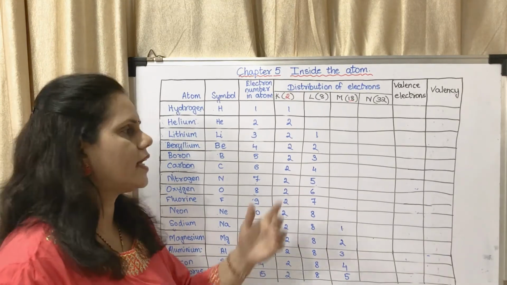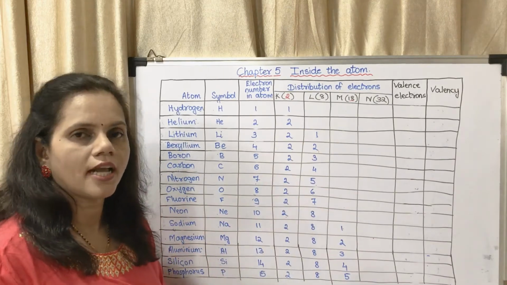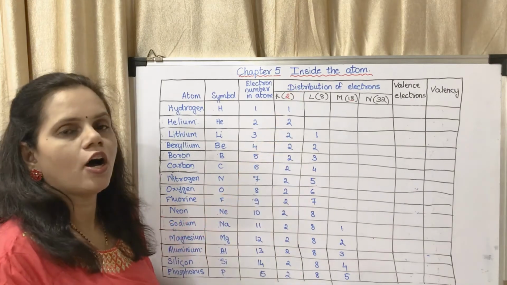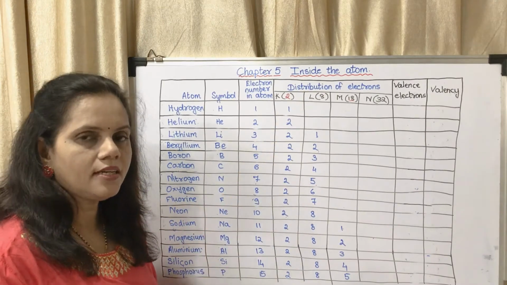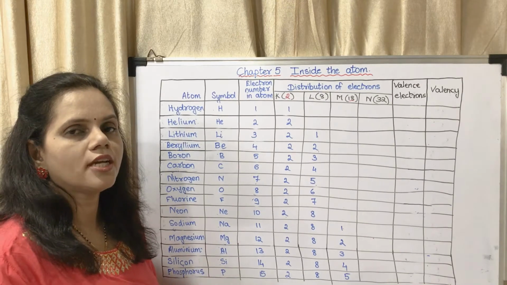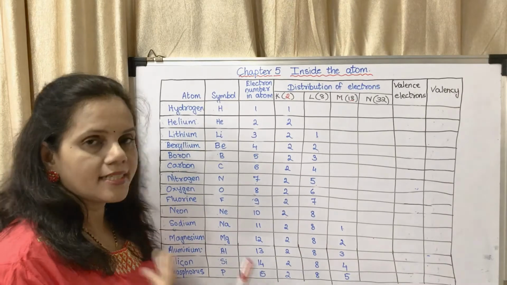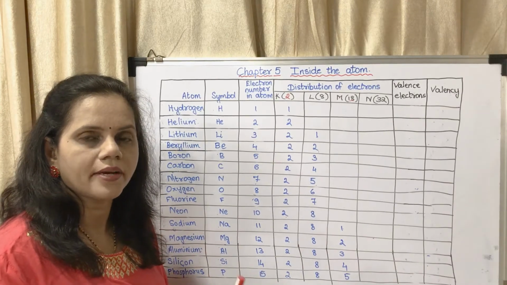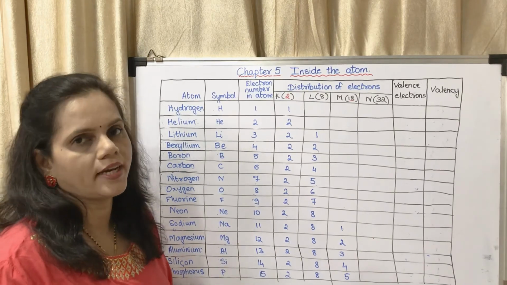Because how many electrons are in the first shell, second shell, third shell, that is what is called electronic configuration. So in case of hydrogen, how many electrons are there? 1. In which shell? K shell. So which shell is the outermost shell here? It is the K shell. Does it have an L shell? It does not have an L shell. Why? Because it is having only a K shell, because it is having only 1 electron.